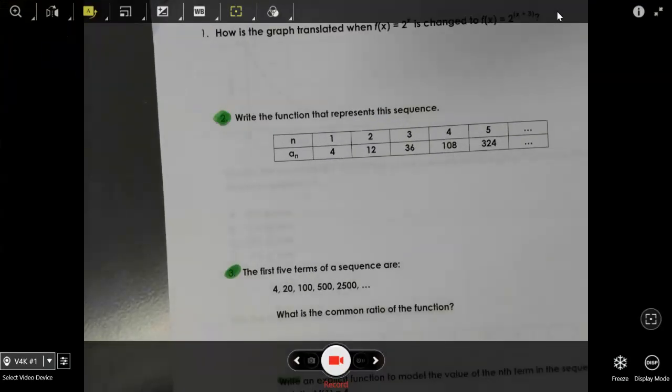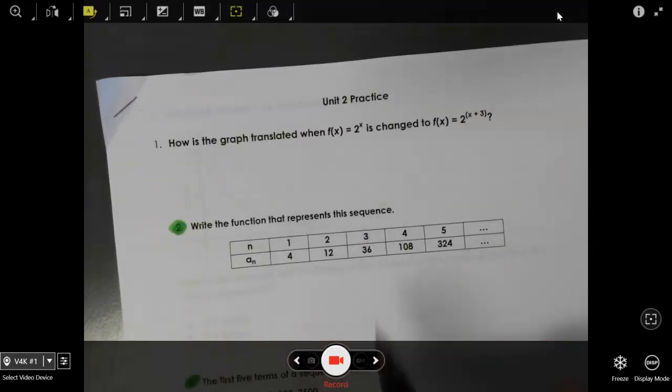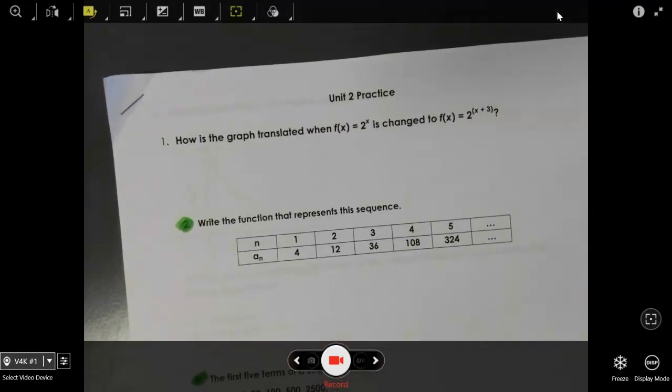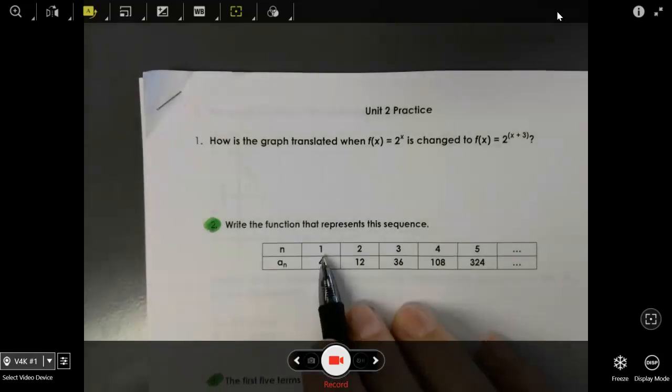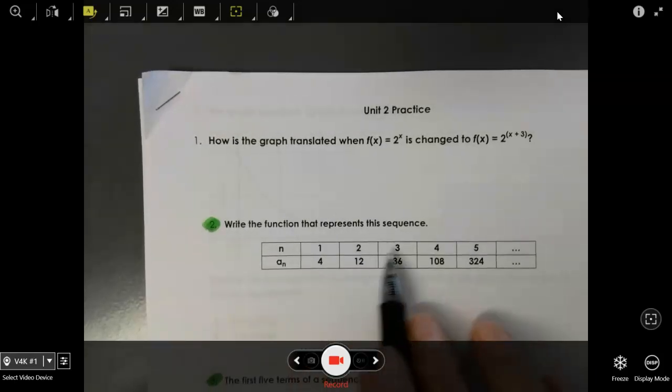Okay, this is going to be a review for Unit 2. Unit 2 review. Okay. First one says find the function that represents this sequence. So we have right here, you can see the different ones.